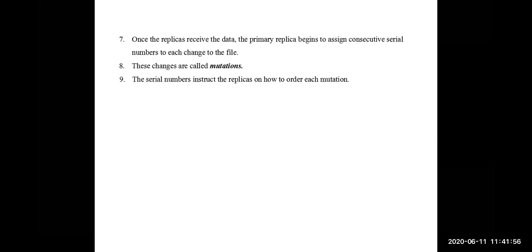Based on the serial numbers given to the mutations, the primary replica will first rearrange its own data based on the serial numbers. After the rearranging is completed on its own, it will ask the secondary replicas also to modify their data in the same process.